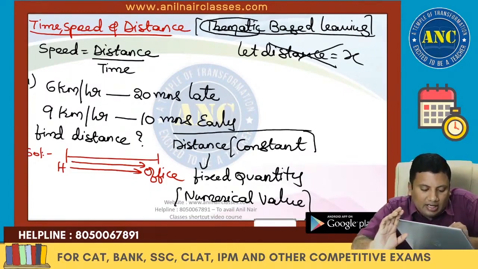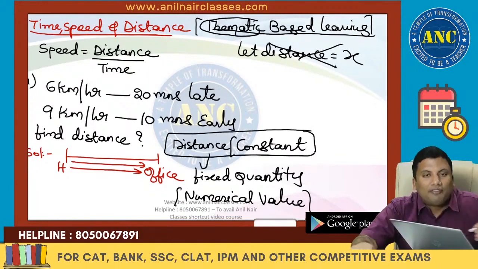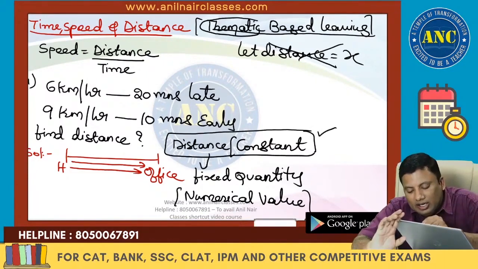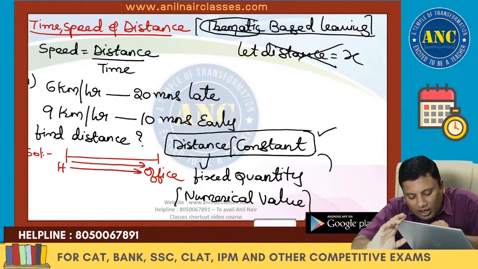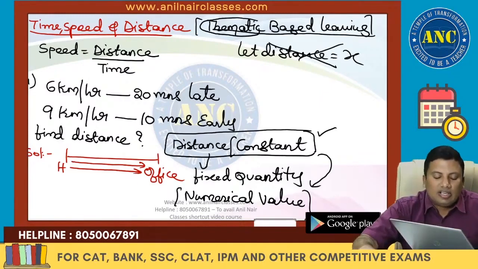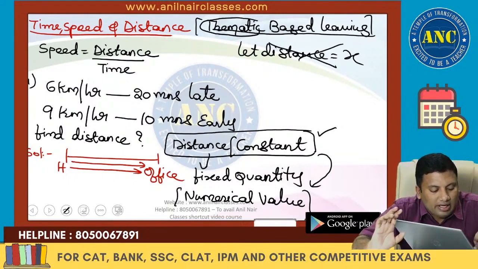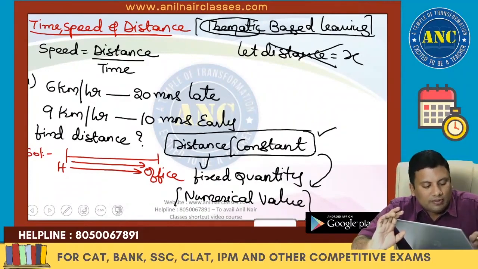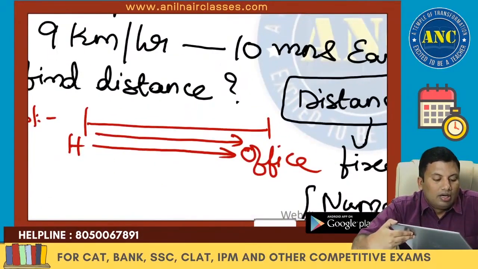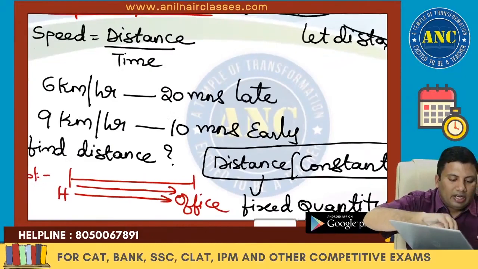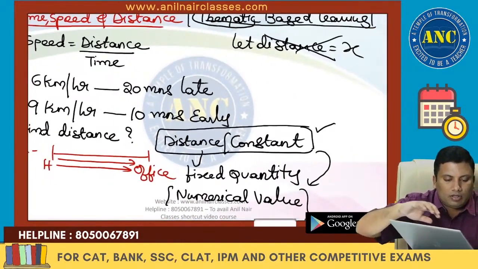Every day Anil Nair travels from home to office. What is constant? Distance is constant. What do you mean by distance? Distance is a fixed quantity. Fixed means it is a numerical value which is fixed. Now see here.